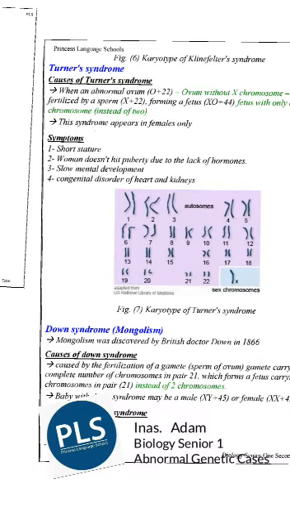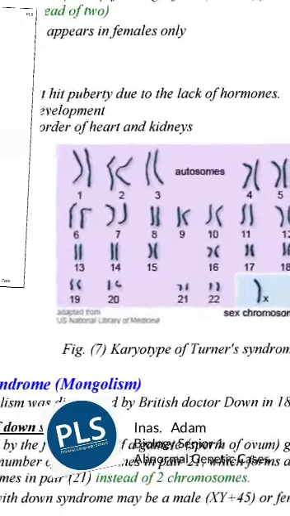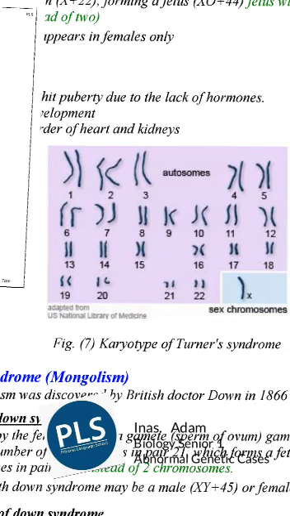Let's see the karyotype of Turner syndrome. See, the 23 pairs of chromosomes contain only one X chromosome, and this is the karyotype of Turner syndrome.